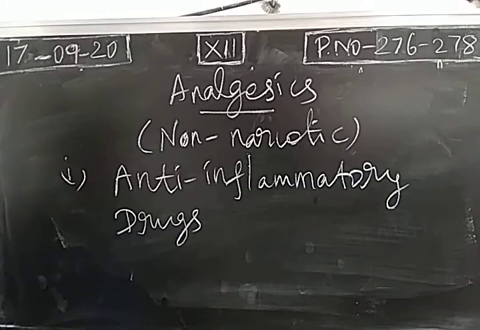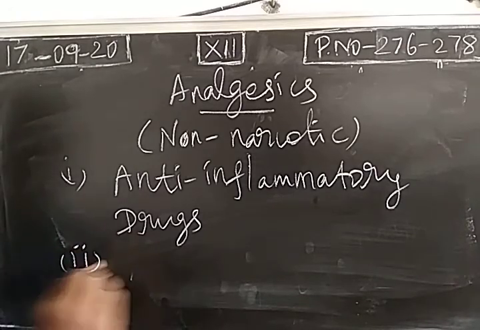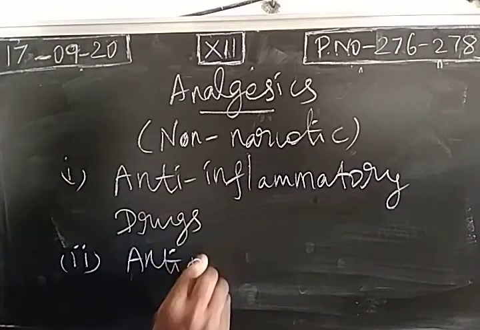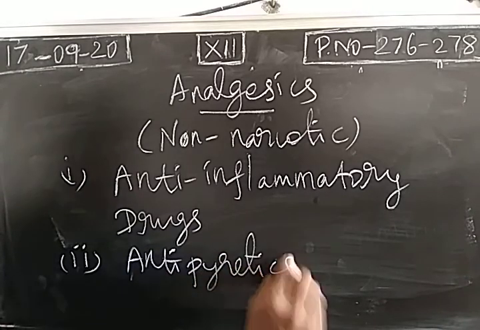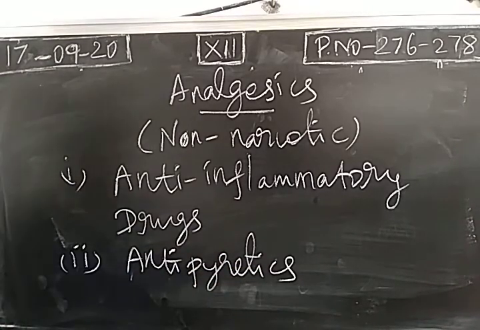So the action of anti-inflammatory drugs is relieving short-term pain like a headache or arthritis, muscle strain. So to remove the short-term pain, we use anti-inflammatory drugs like aspirin, ibuprofen as well as paracetamol. These are all examples of anti-inflammatory drugs. Second one is antipyretics. This is a fever reducer.